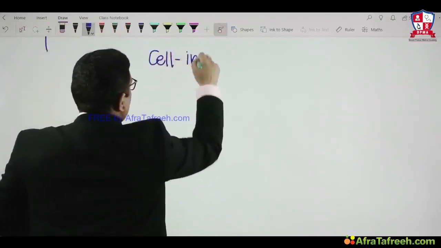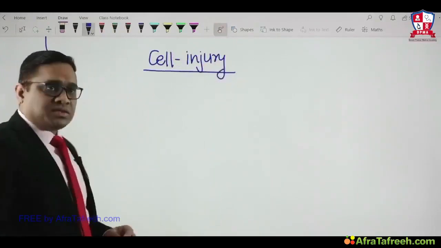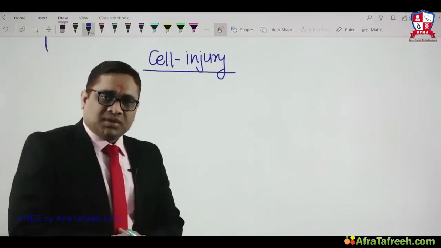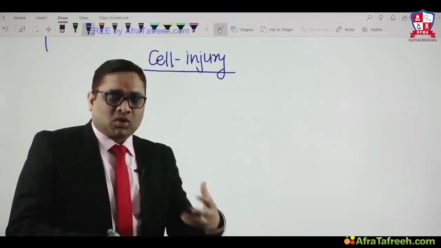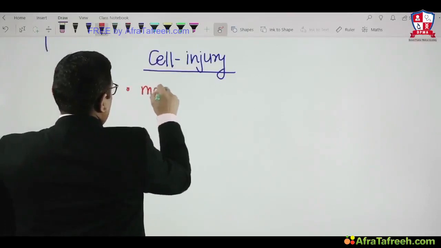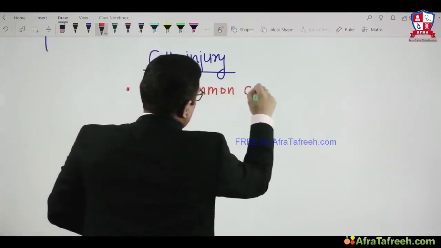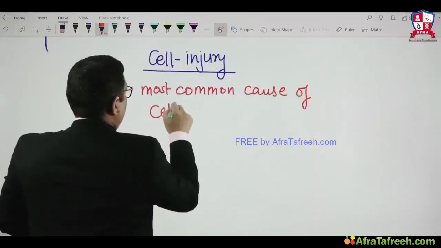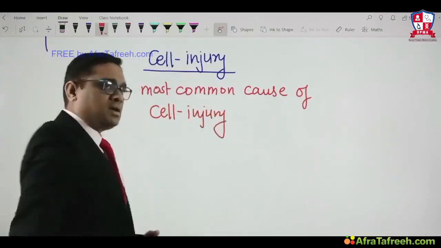Cell injury. As I have told you earlier, cell injury is due to lethal stimuli, right? What is the most common cause of cell injury? The examiner asked this question, what is the most common cause of cell injury?